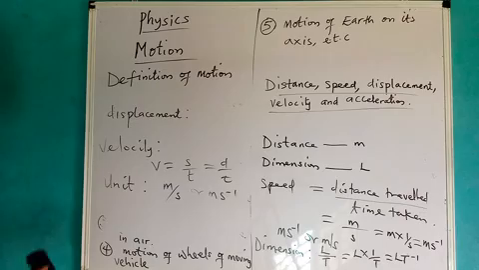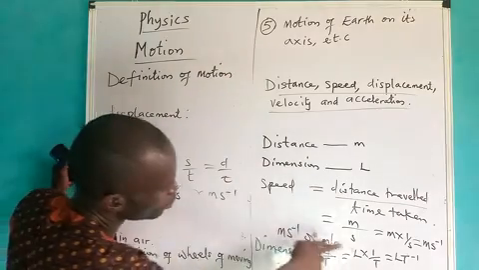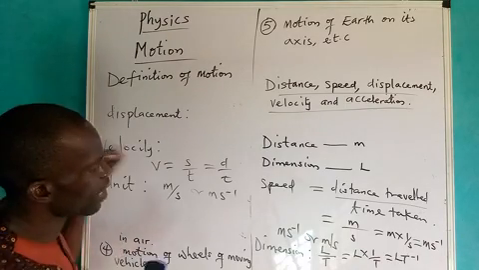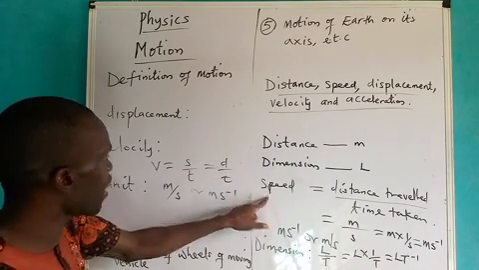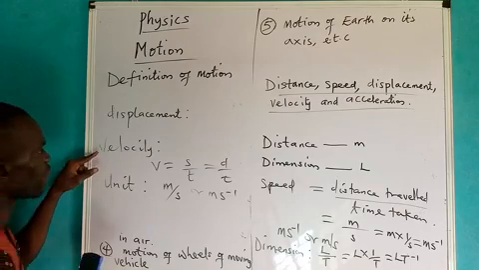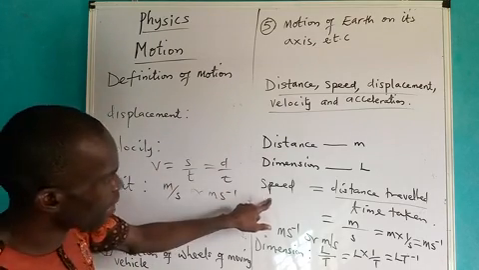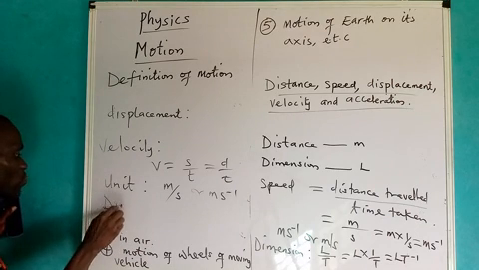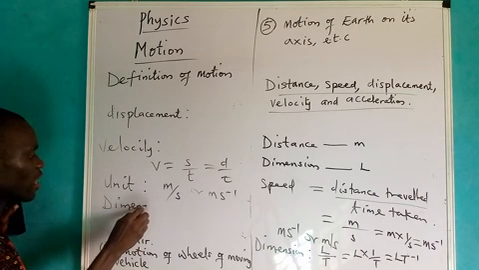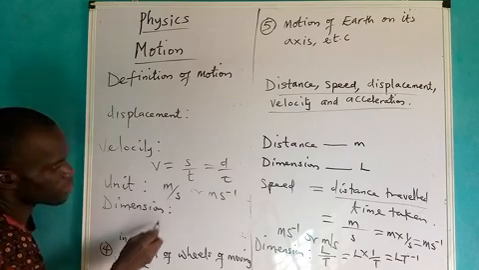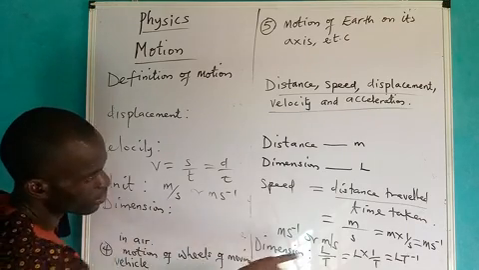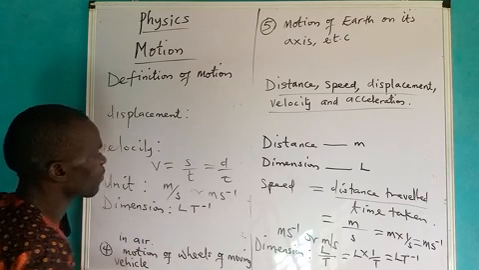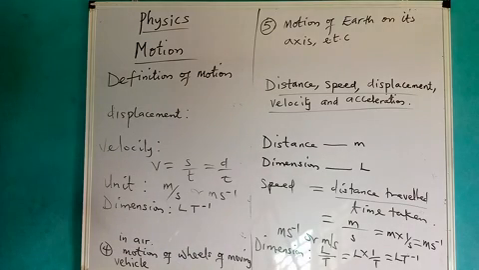Now, what is dimension? It means that velocity also has the same dimension as speed. But you should know the difference between speed and velocity. Speed is scalar, while velocity is vector. Speed is scalar, velocity is what? Vector. Remember I told you that both of them have the same dimension. Therefore, for velocity, the dimension is LT to the power minus 1. That is the dimension there.